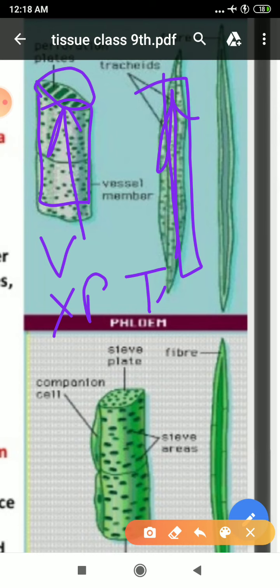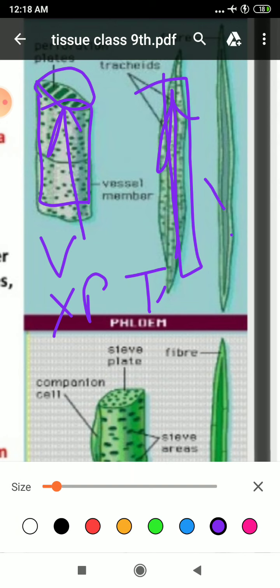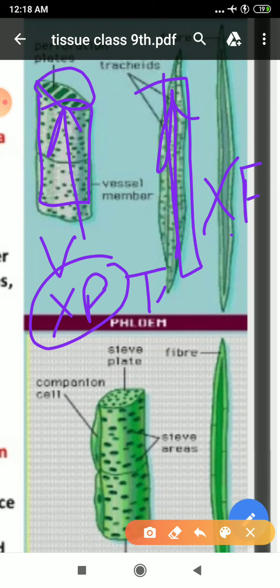And this is the structure of your xylem fiber. The function of xylem parenchyma is to store food, and the function of xylem fiber is to support the plant, to provide strength and support to the plant. I hope the things are clear to you all.